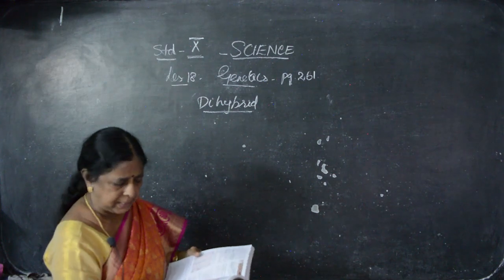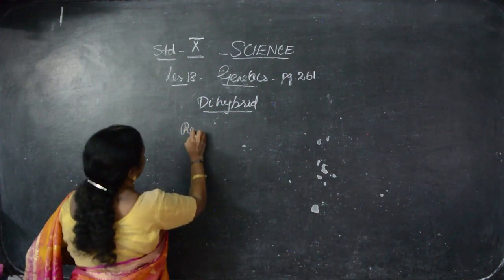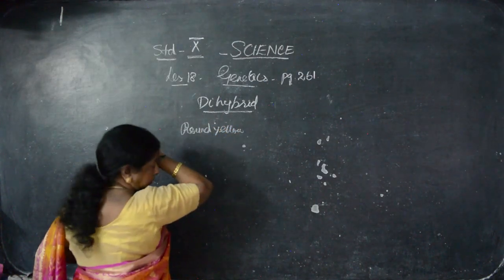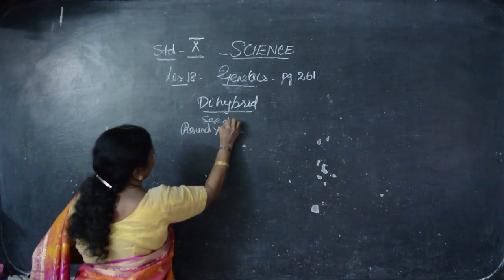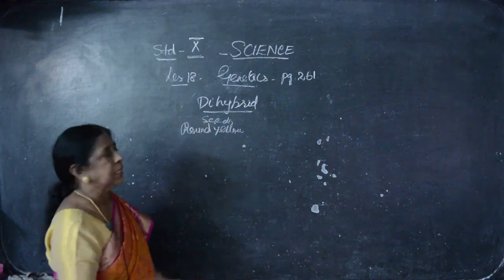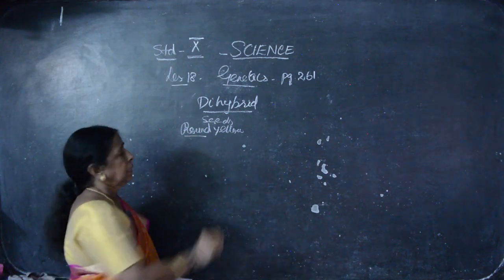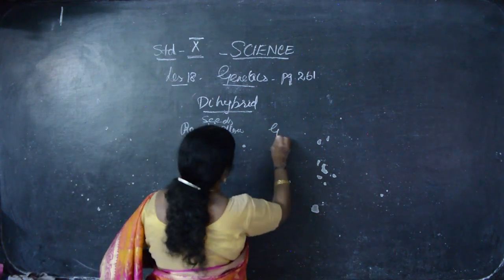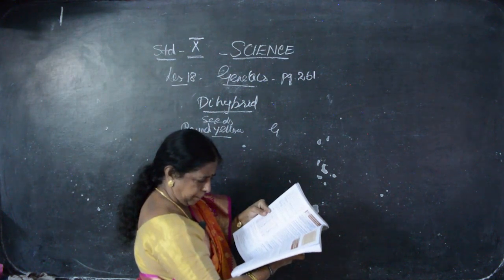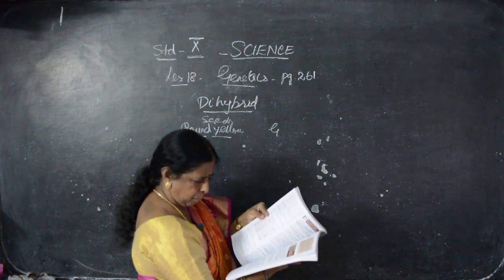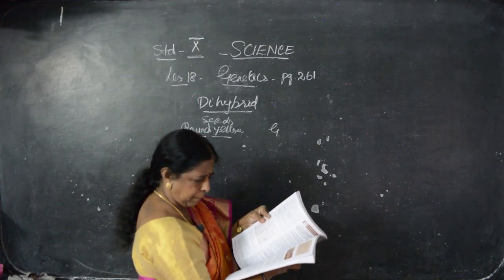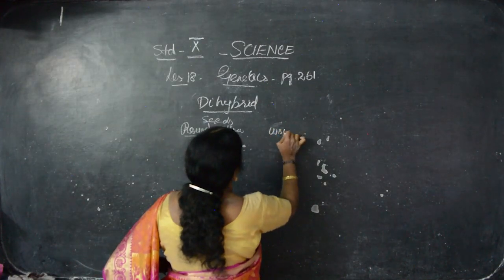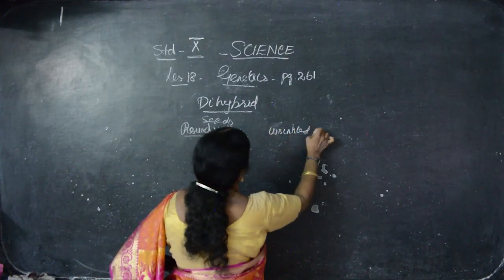He has taken two characters, that is, he is taking, see, one is round yellow. Seeds he has taken. What kind of seed it is? Here two characters seed. The seeds are round in shape. They are yellow in color. This is one. From the other plant he has taken green and wrinkled green. Wrinkled green.